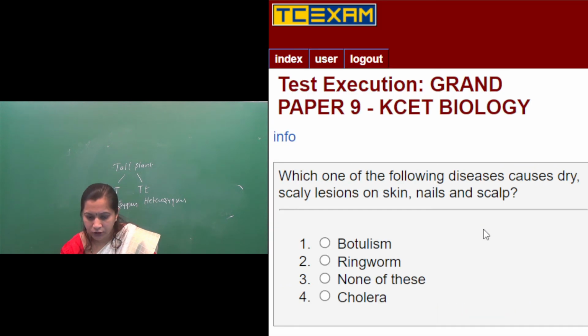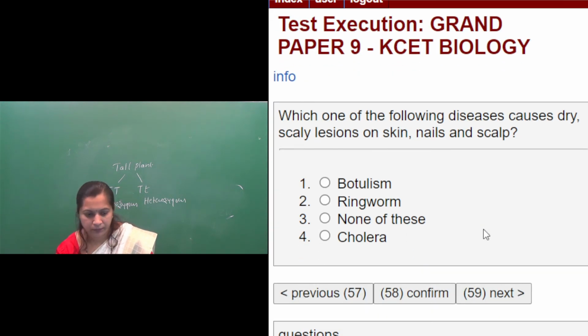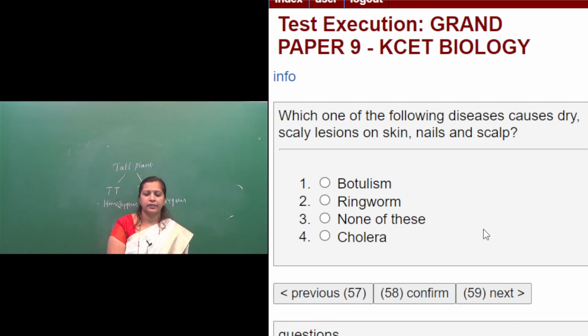Then next question, question number 58. Which one of the following diseases causes dry scaly lesions on skin, nails and scalp?